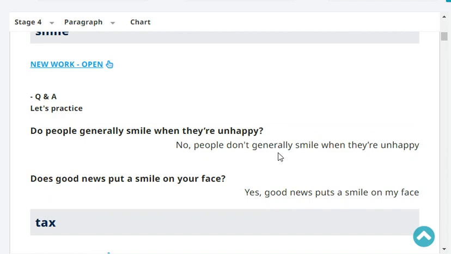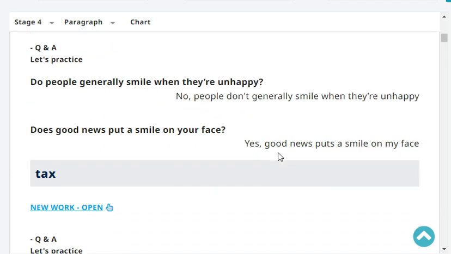Do people generally smile when they're unhappy? No, people don't generally smile when they are unhappy. Does good news put a smile on your face? Yes, good news puts a smile on my face. Very good.